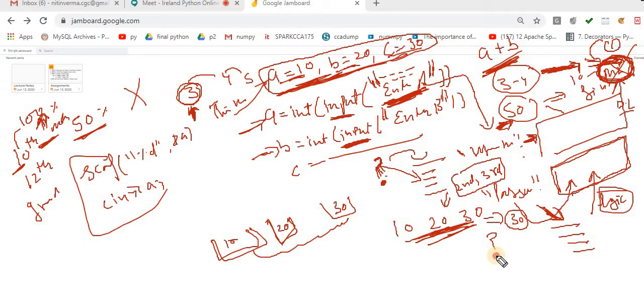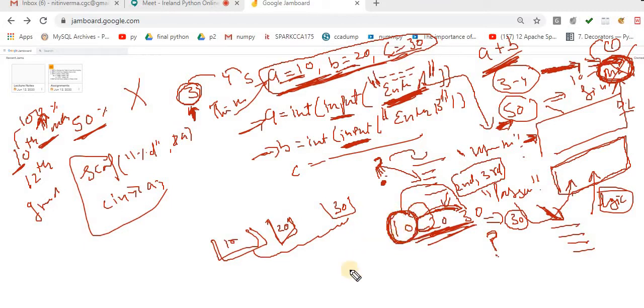Now the question is, sir, how can I teach? First, think inside your mind: how do you find the greatest number among these three numbers? Very simple. You compare this number with this one, then you compare this number with that number, and you take the final decision. The decision is, it is greater than this number and greater than that number, and I am focusing on the word and. What is the meaning of and? The meaning of and is that if both conditions are satisfied, that means A is greater.